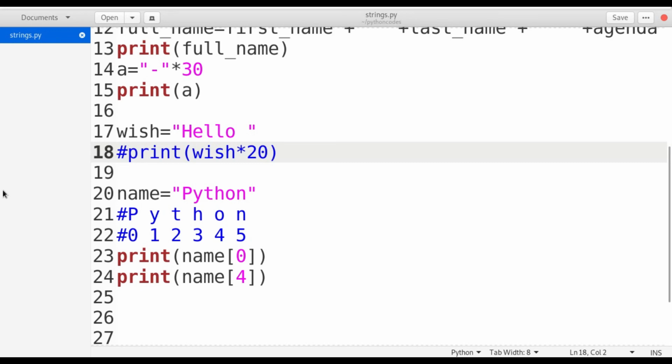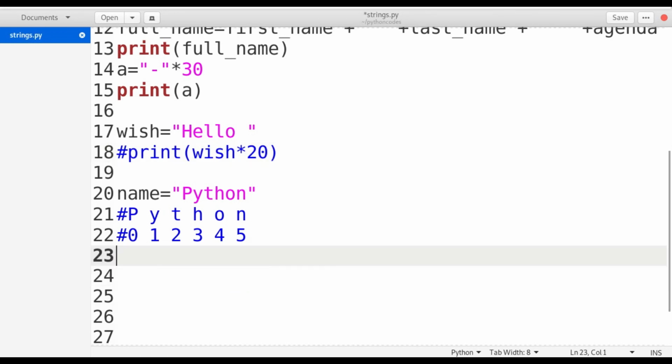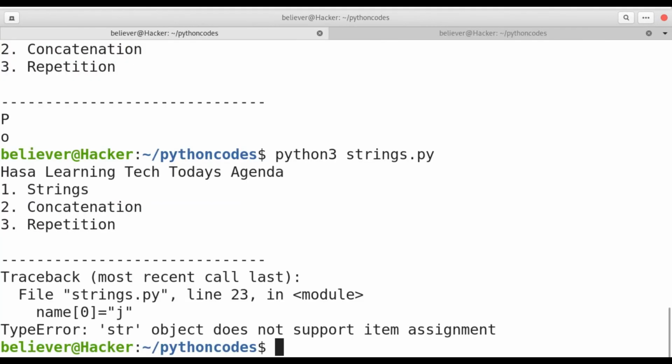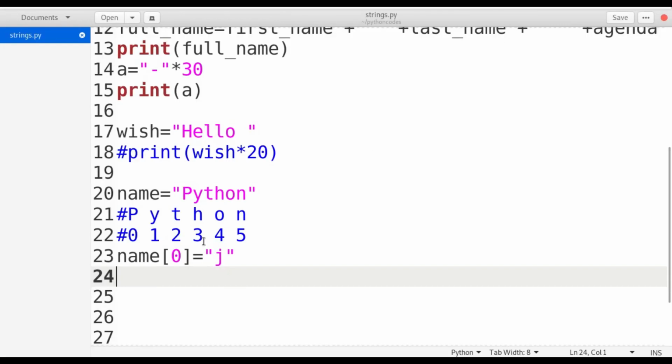So strings are immutable. So we cannot assign values to a particular string. Suppose if I want to use name of 0 equal to J, it simply gives an error. Strings do not support item assignment. Because strings are immutable, we cannot change them by using the index value. If I want to change the first value, we have to use concatenation with the other value.